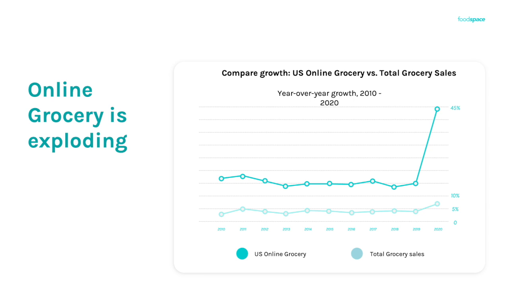Online grocery, as we've seen, is exploding and people are going online to buy it. But guess what else is happening? SNAP users are also going about buying online as well. And it's a really wonderful moment to go about educating and providing an opportunity so that people can also use those dollars for food that meets their family's needs.